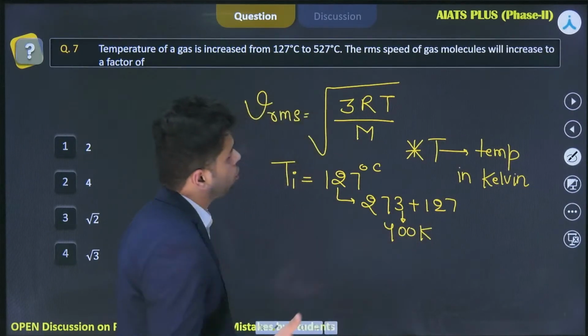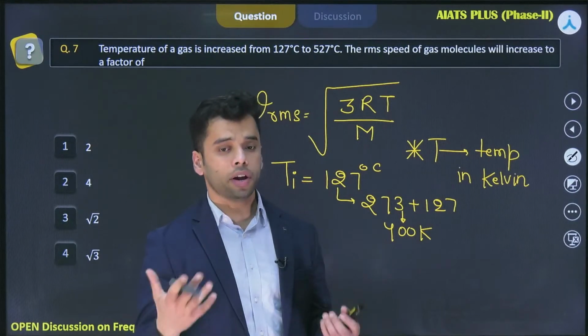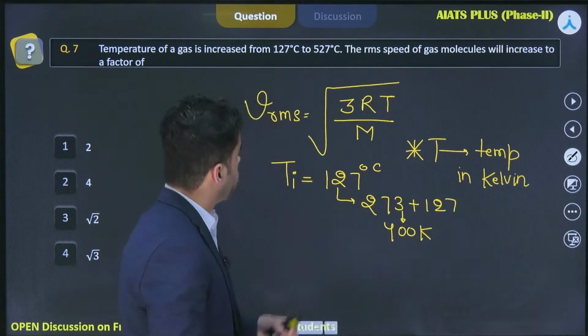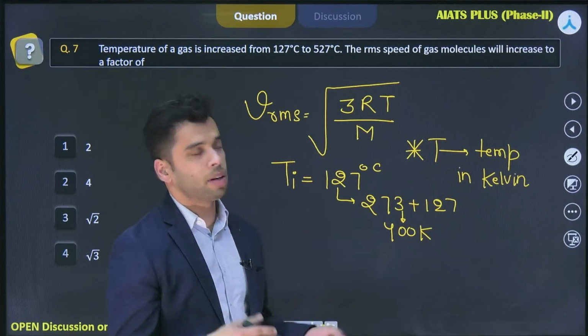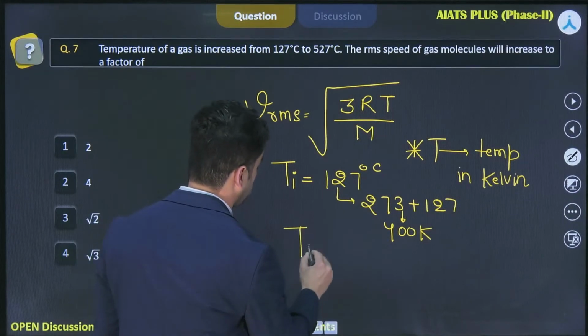And going by the similar logic, 27 degrees Celsius is 300 Kelvin. So 527 should be 500 plus 3, that is 800 Kelvin. So the final temperature is 800 Kelvin.